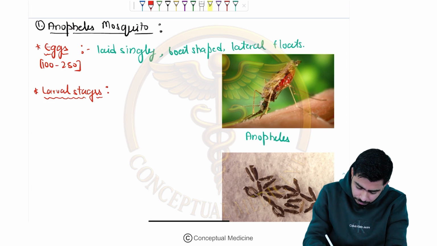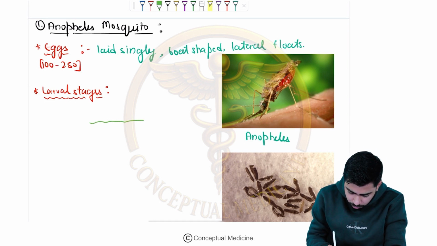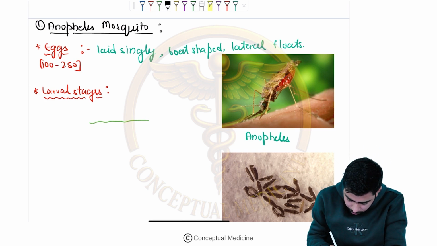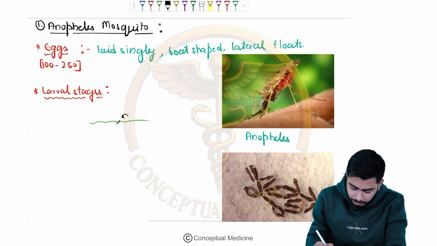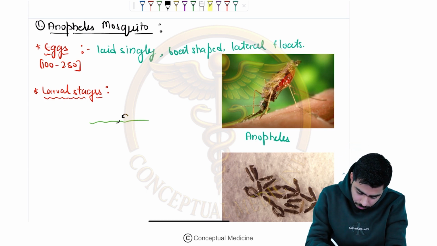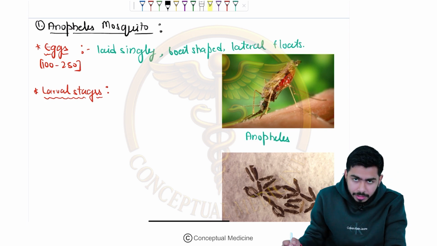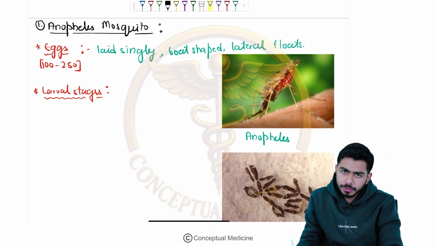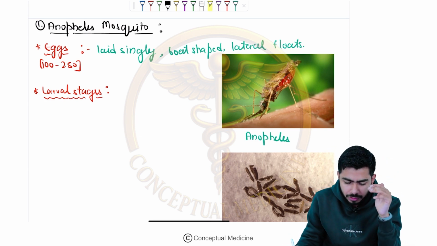So for example, if this is the surface of the water, their larvae will be present just over here, so that they can come to the surface of the water and take the air in, right? So this is about the larva of the Anopheles. They are just present beneath the surface of the water.